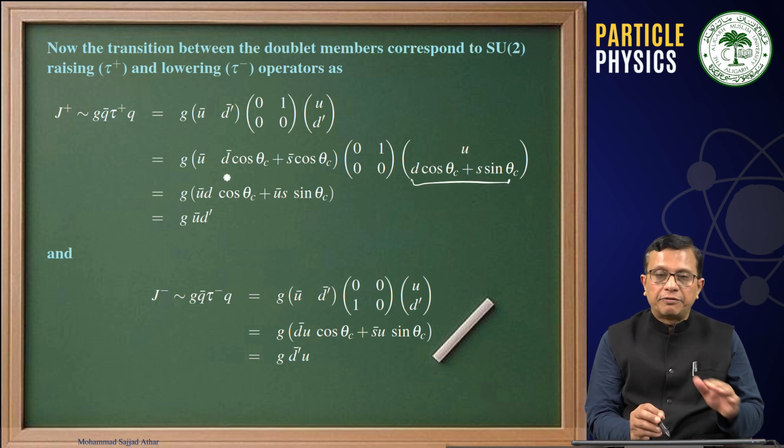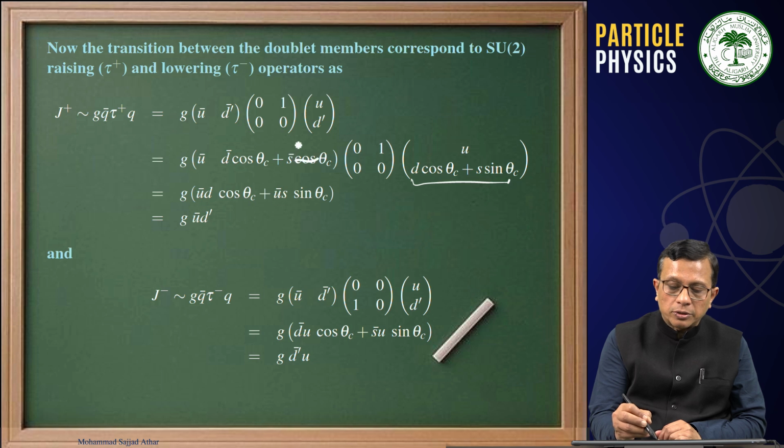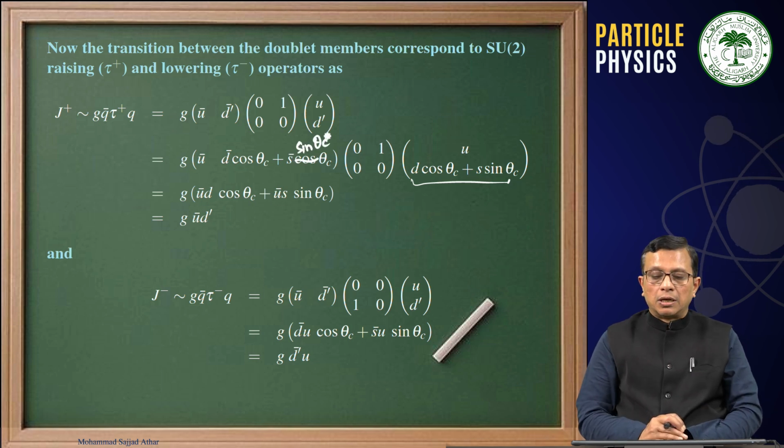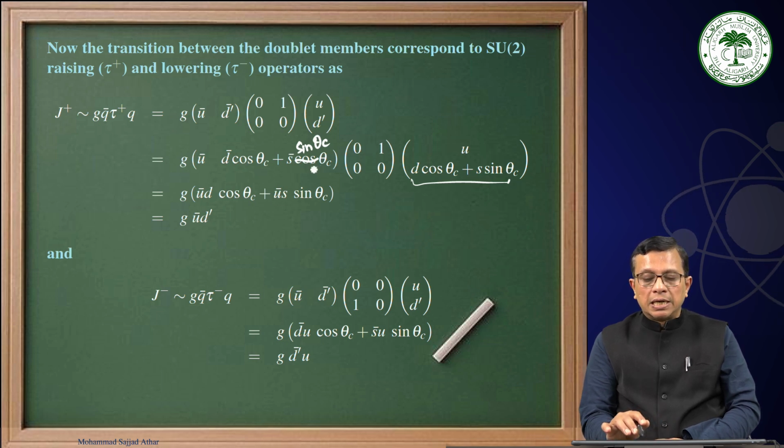Therefore, the conjugate will be d̄ cos θ_C plus s̄ sin θ_C. Okay, therefore, this is (ū, d̄ cos θ_C + s̄ sin θ_C), the matrix 0 1 0 0, and (u, d cos θ_C + s sin θ_C).